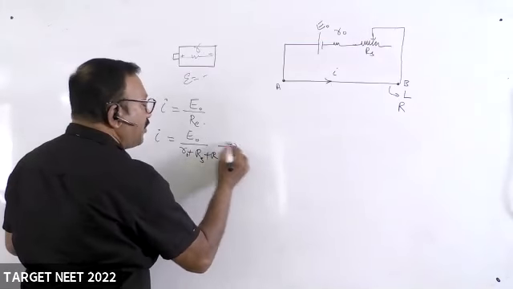This is only Ohm's law, nothing else. I is equal to V by R. V means here the EMF I have taken. R means the total effective resistance I have taken. And these connecting wires do not have resistance. Only this resistor is considered, and the resistance of this wire is also considered because it is an experimental wire.